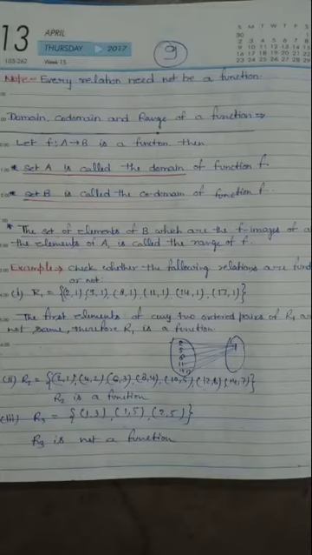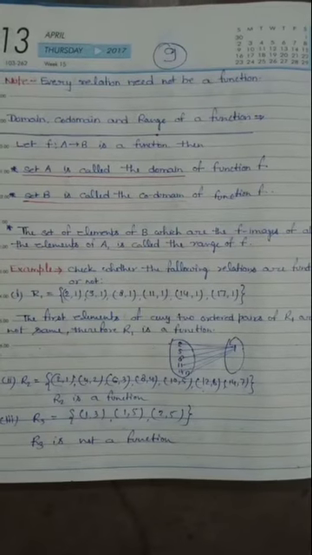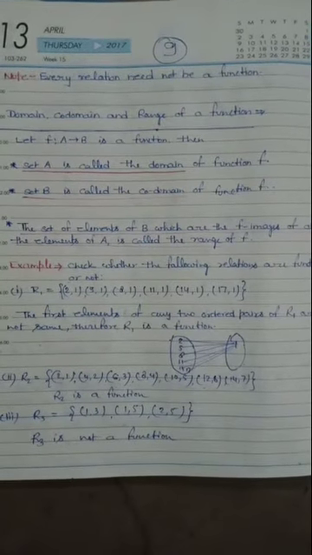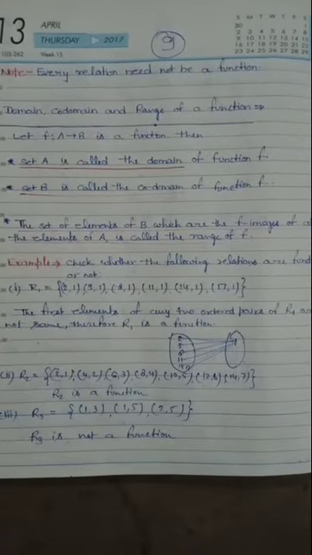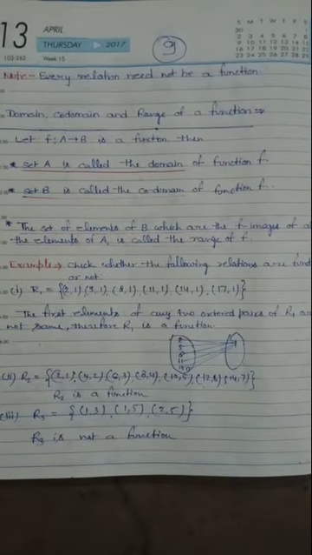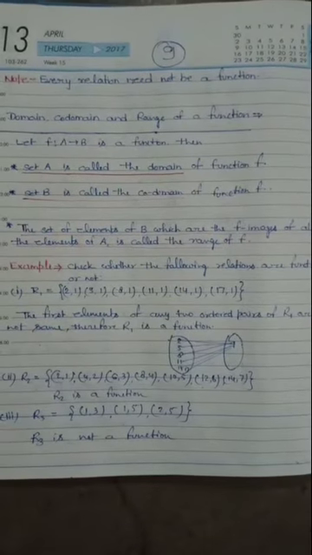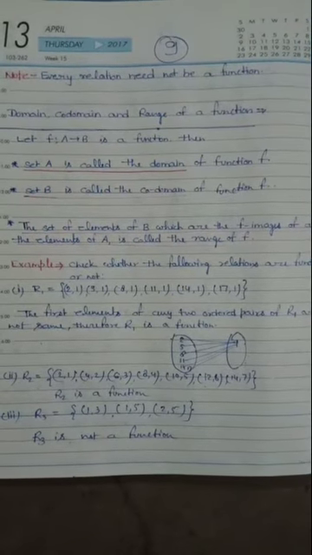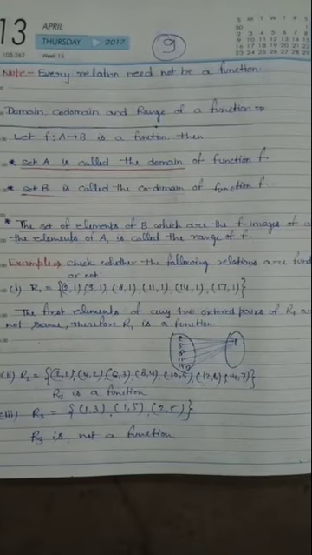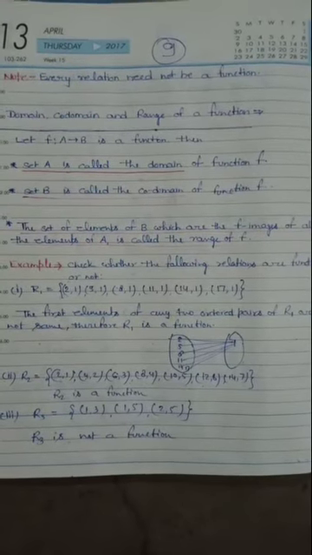The first point is every relation need not be a function. It means every relation cannot be said as a function because a function is a specific rule that corresponds to sets. And every relation cannot be a function.